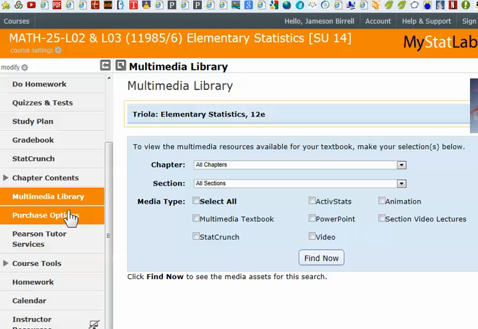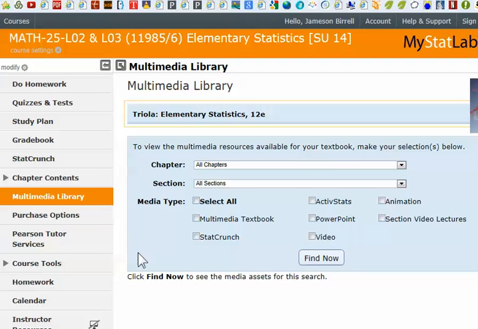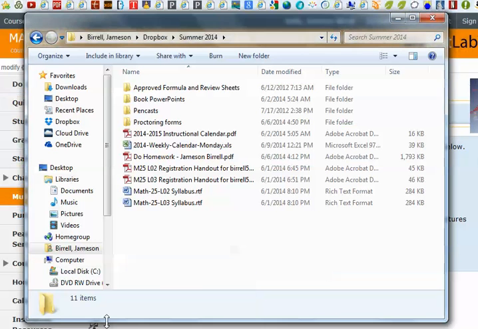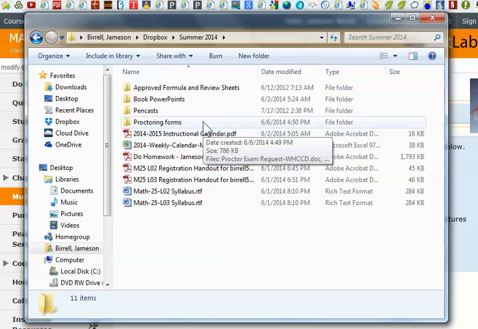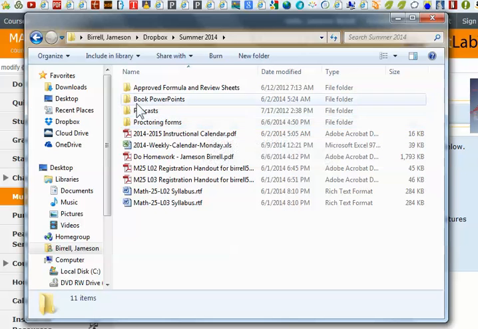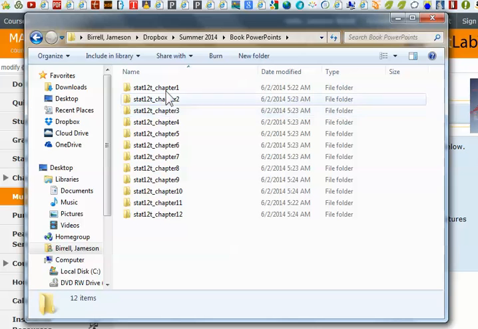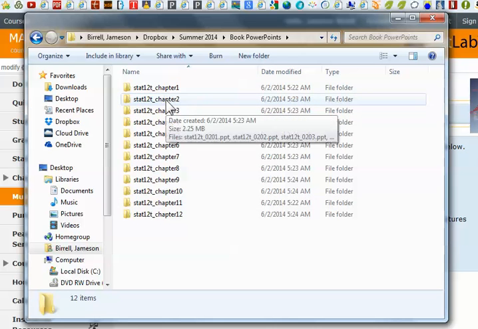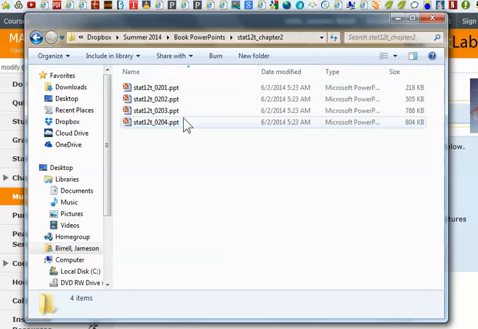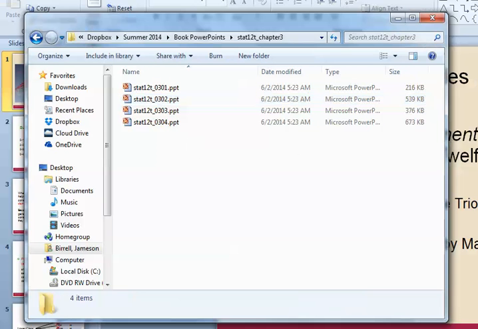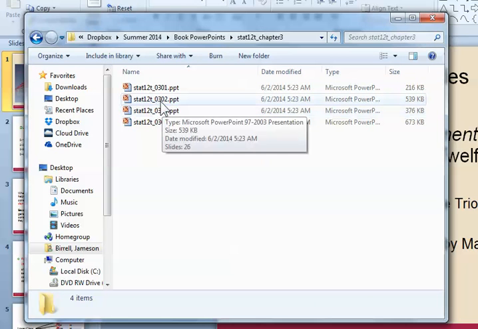So if you did want to buy the book, there's a purchase option there, or you can buy an older edition, or just start using the electronic versions of the book. You definitely want to be reading this book, because I'm going to go to the PowerPoint here, but the PowerPoints are only a review of the things that you should have already read. So here's the PowerPoint. I have already downloaded the pages for you to the Dropbox to just make it convenient, and you can sync these. I'm going to go ahead and open section 2 of chapter 3.